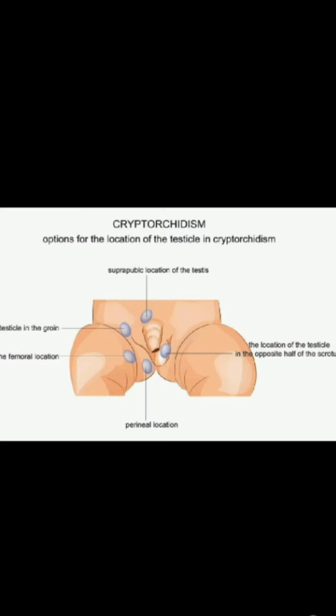The seventh one is developmental disorder. Example is cryptorchid testes due to incomplete descent of testes into normal scrotal position.